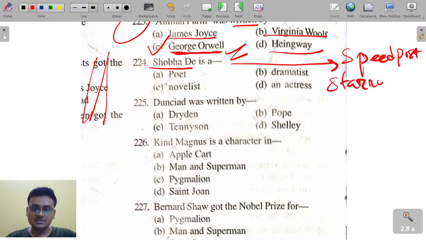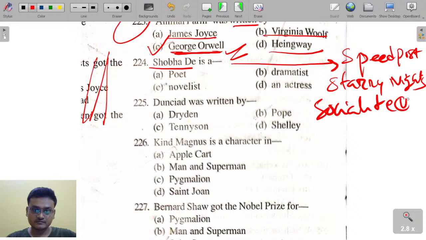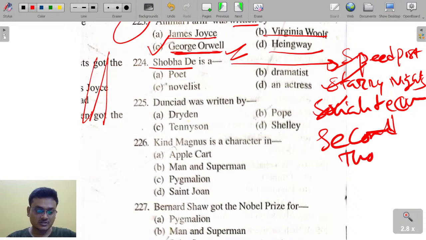Starry Nights, then Socialite Evenings, Speed Post, Second Thoughts, these are all works by Shobha De.